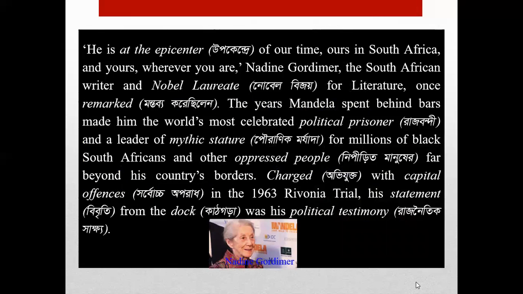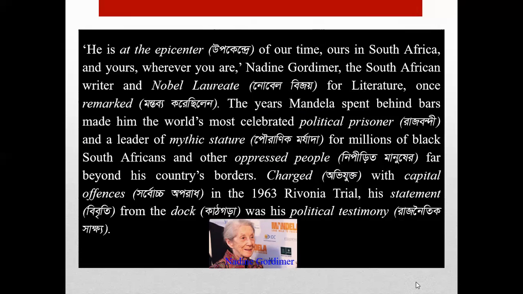The years Mandela spent behind bars made him the world's most celebrated political prisoner. So, what made Nelson Mandela the world's most celebrated political prisoner? It is his sacrifice. He spent many years in the prison, and his sufferings made him a great person to the people.